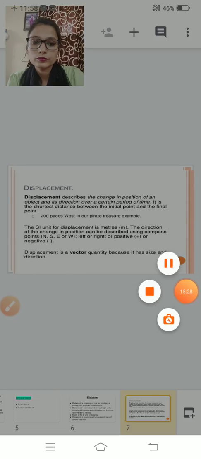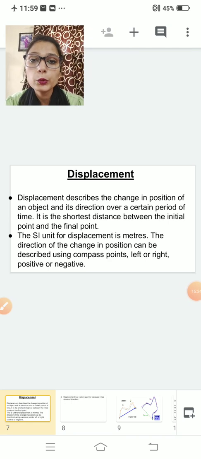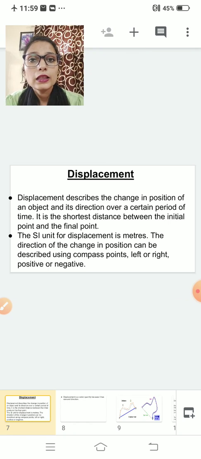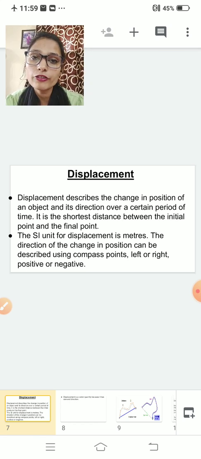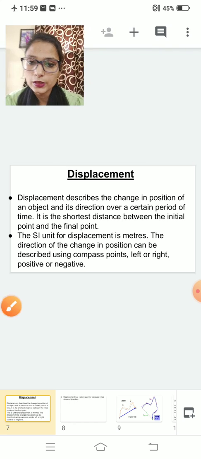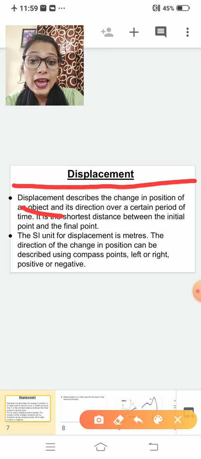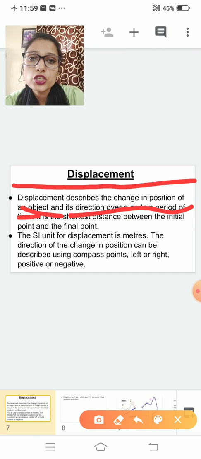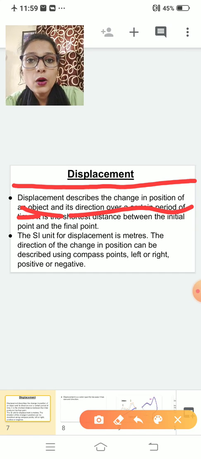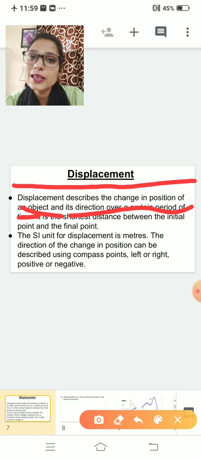Now, the other way is displacement. I told you earlier. What do you mean by displacement? The total difference, the total length between the initial and the final position is known as your displacement. So the definition is, displacement describes the change of position of an object and its direction over a certain period of time. Or you can say that the shortest distance between the initial position and the final position is known as displacement. Now, what is the SI unit of displacement? It is the same as distance. That means it is meter.